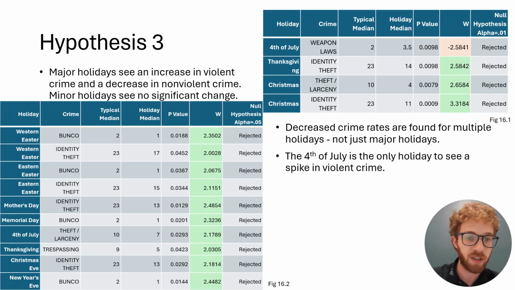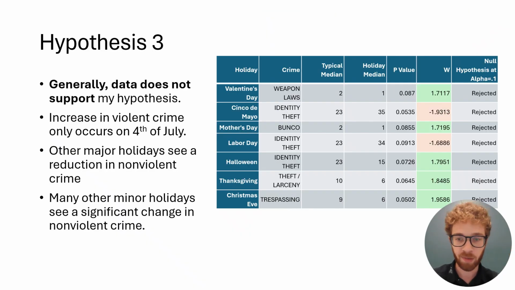Figure 16.2 here shows all of the holidays that were significant at the 95% confidence level. And then on the next page, this graph is all the holidays that were significant at the 90% confidence level. Generally, I would say that all this data does not support my hypothesis. To restate it again, violent crime only increased on the 4th of July. No other major holiday saw an increase, or really any other holiday.